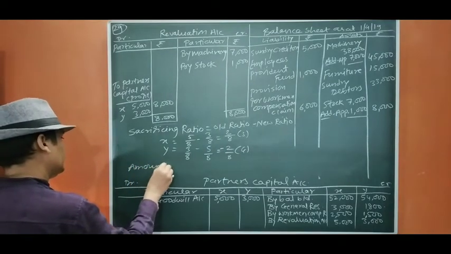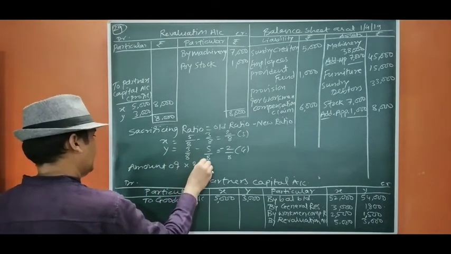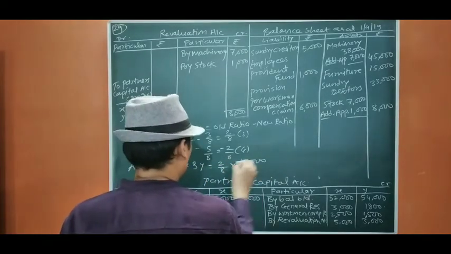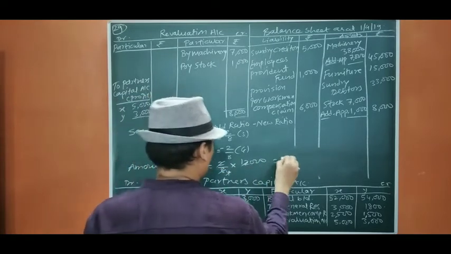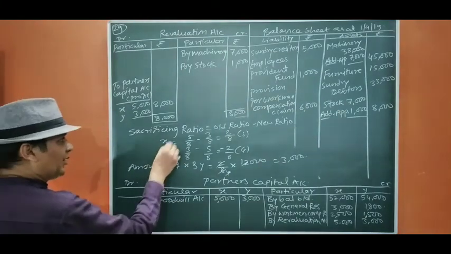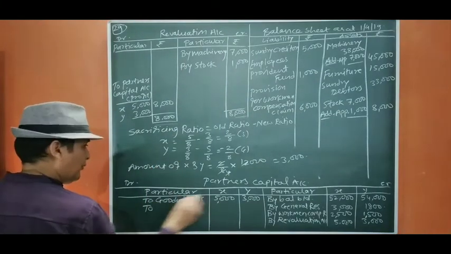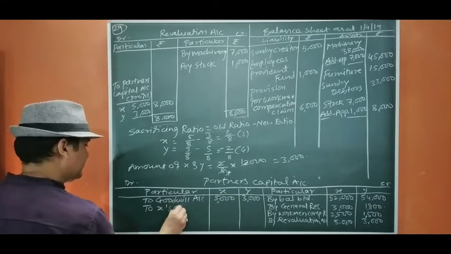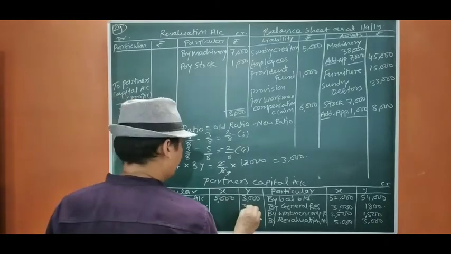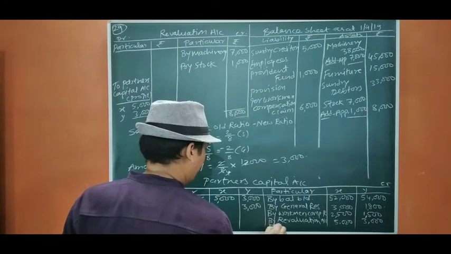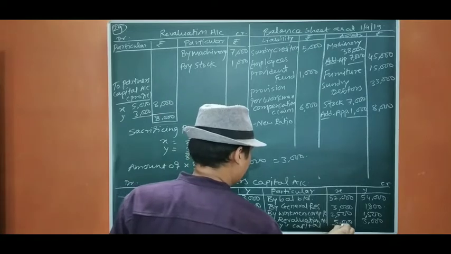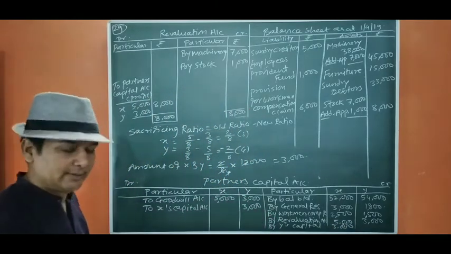Amount of X and Y equals 2 by 8 into 12,000. So 4 3s are 12. This will be 3,000. So the entry we are going to pass is Y's capital account debit, X's capital account credit. So Y's capital account debit, 3,000, to X's capital.